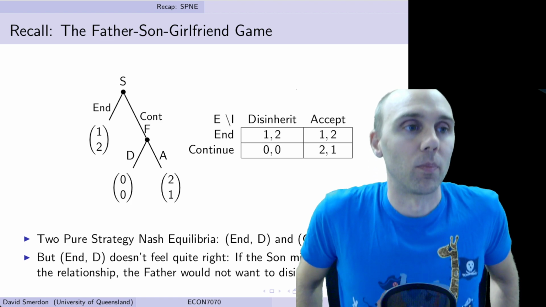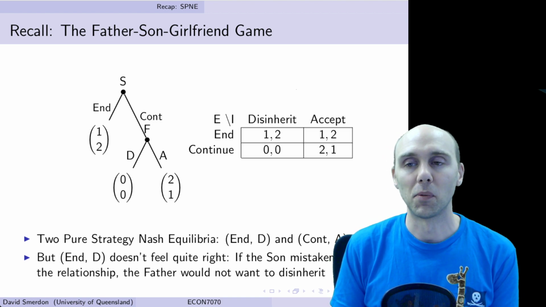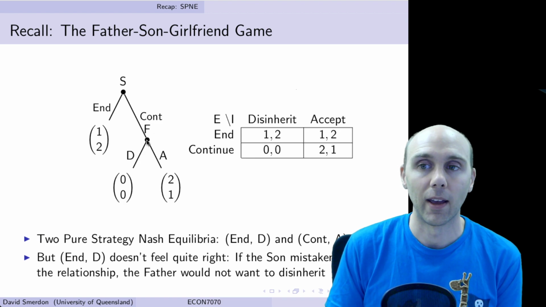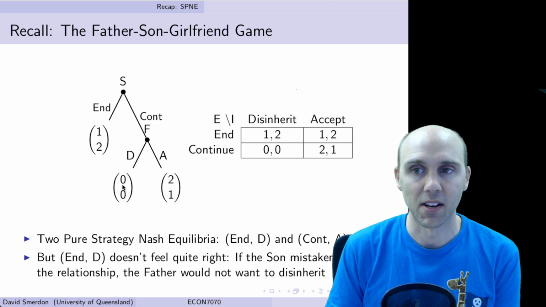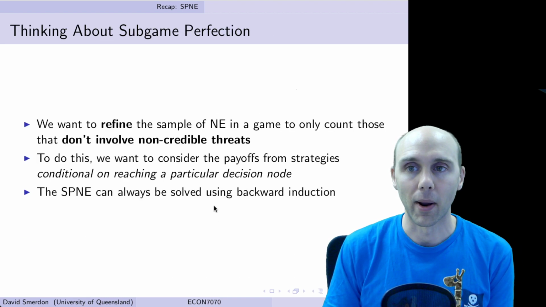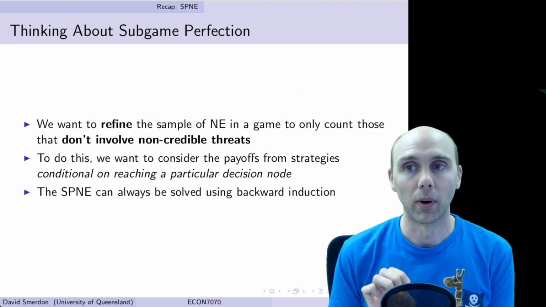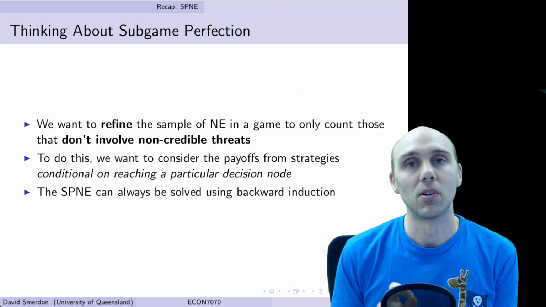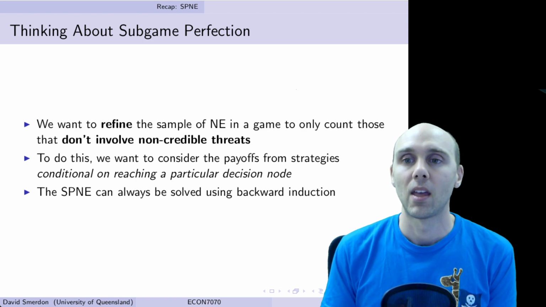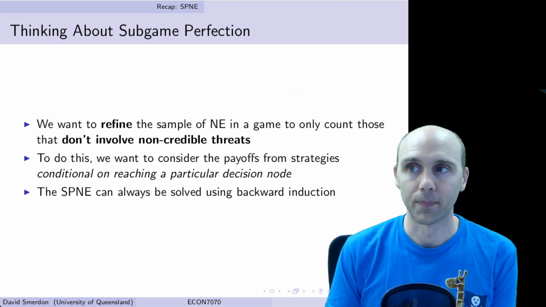because of the fact that it involves this incredible threat. It involves the father threatening to do something that, if we reach this point F, the father would not do, which is disinherit. We know the father would accept if he reached here. So it's an incredible threat. And in these extensive form games, the subgame perfect Nash equilibria give us those equilibria that don't involve these non-credible threats. And it can always be solved using backward induction.